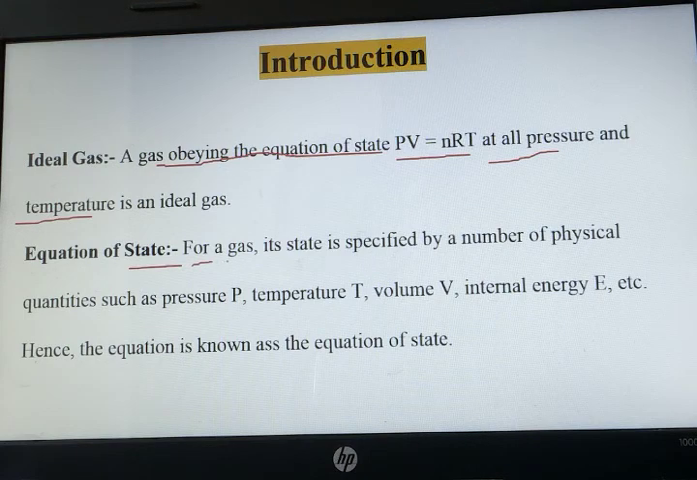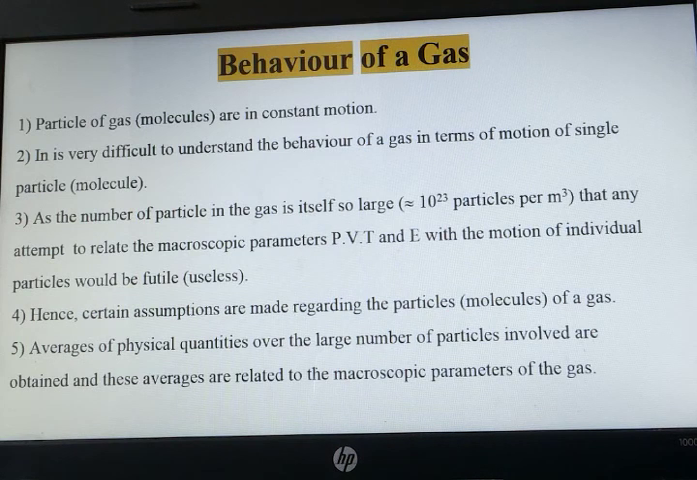Equation of state for a gas. Its state is specified by a number of physical quantities, such as pressure, temperature, volume and internal energy. This equation is known as the equation of state.